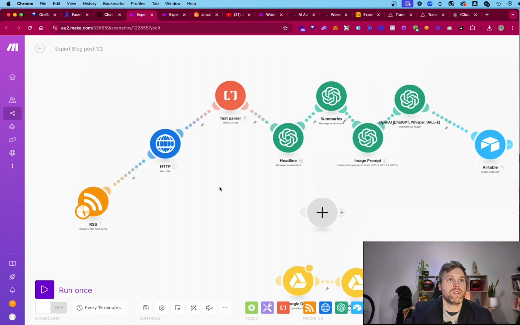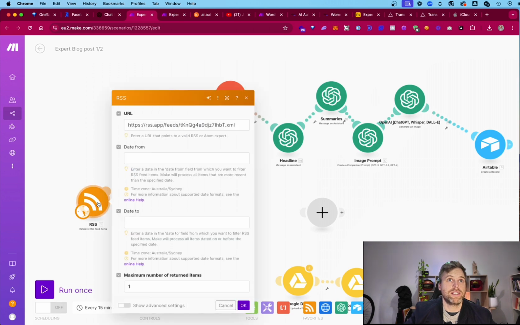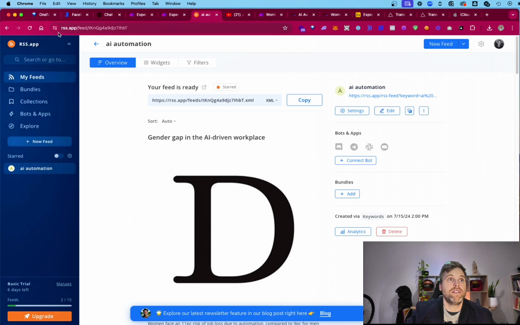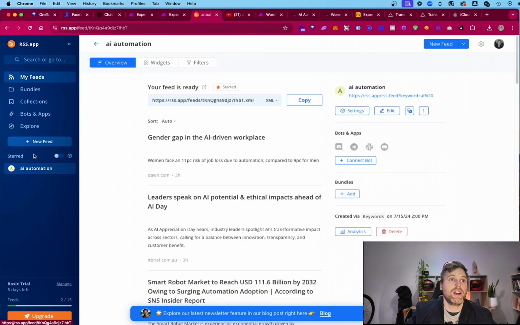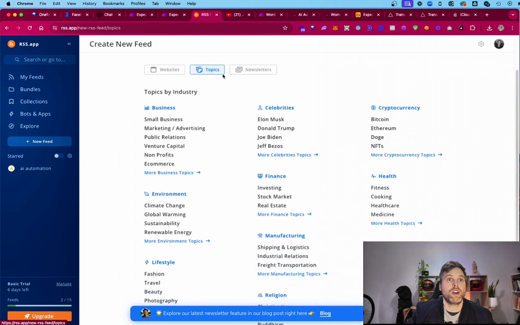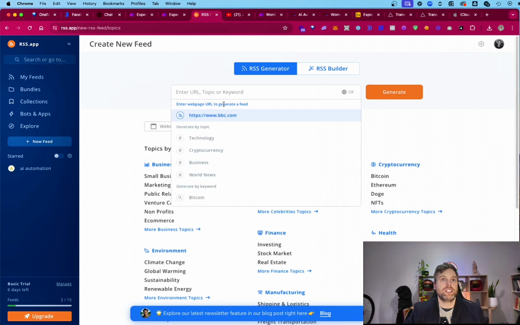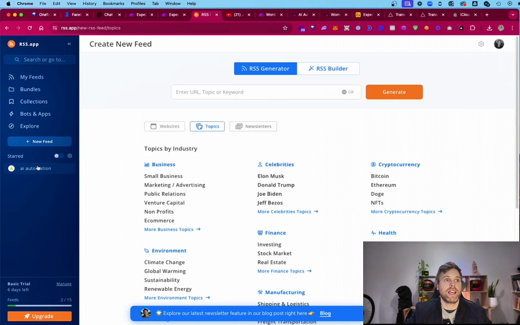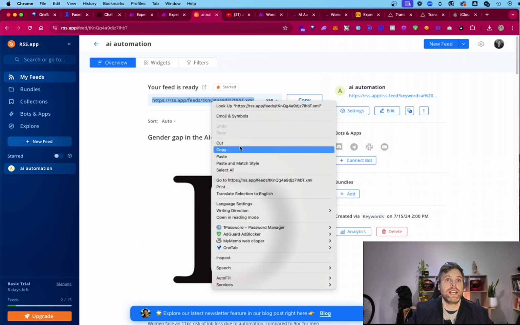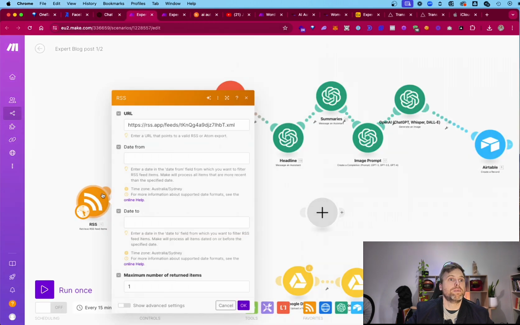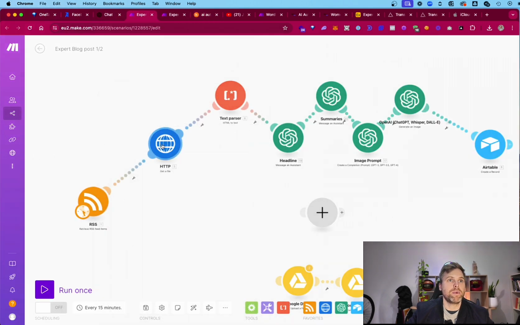To create this yourself, you're going to start off with an RSS feed. If you haven't signed up for RSS.app, you can go and create your own news feed. For me, it was AI automation. I went through here, topics, AI automation, typed it in there, and then it came up. Then I pressed this button here, and that gave me what I need to put into here. Then we're going to get a file.